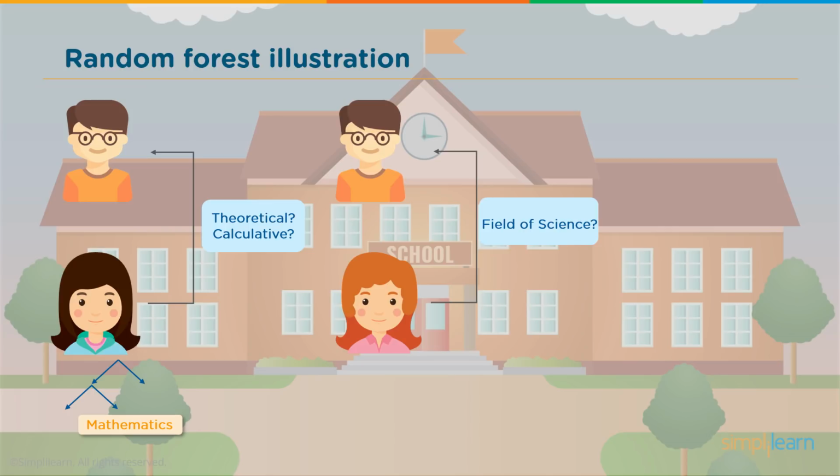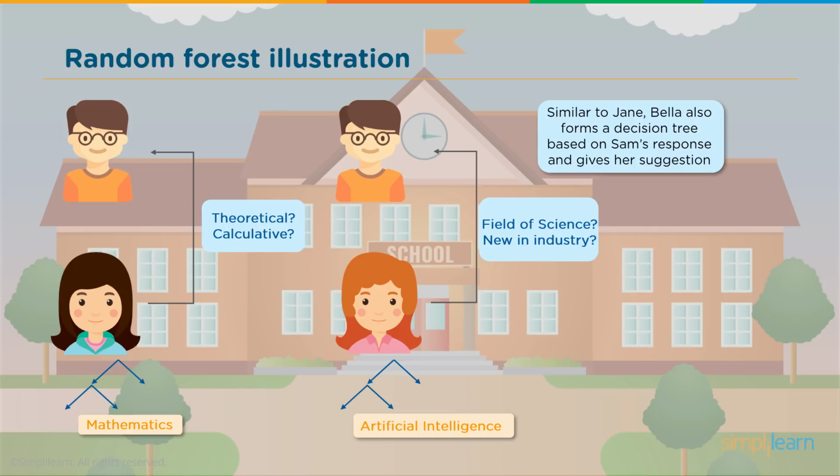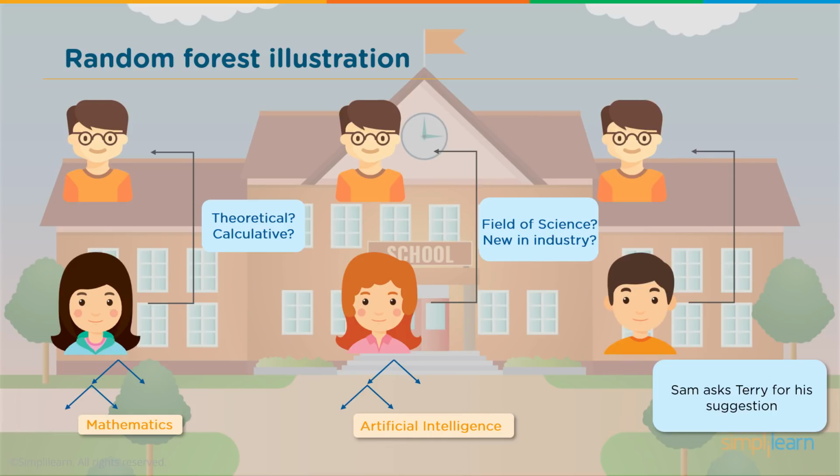Bella asks him, hey, do you like the field of science? And Sam goes, yes. And then Bella goes, do you like new things coming up in industry? And Sam goes, yes. And Bella goes, you should. Similar to Jane, Bella also forms a decision tree based on Sam's response and gives her suggestion and says, hey, how about artificial intelligence? Sam's like, oh, artificial intelligence.